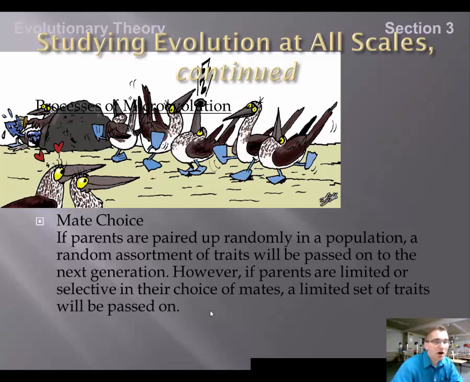Many organisms are selective in their mate choice. Humans are selective in their mate choice. There are certain characteristics that are more desirable than other ones. And so because of that, mate choice causes populations to change over time.